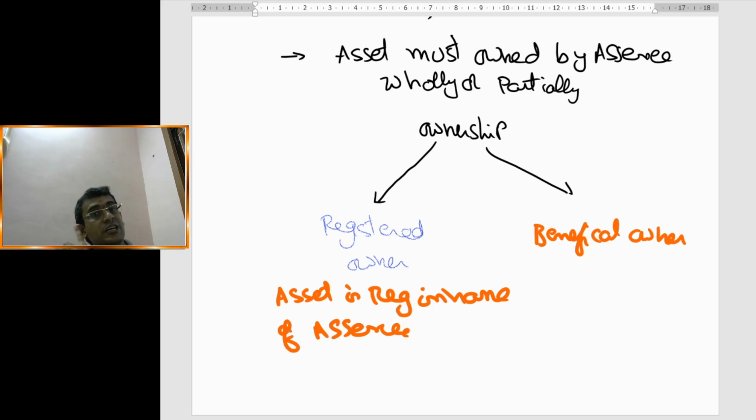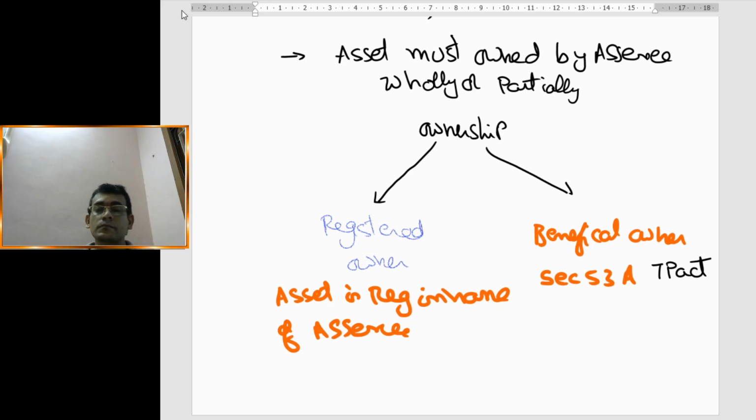Now if registration is not done, but a few conditions of section 53A of the Transfer of Property Act are complied with, then that person is called the beneficial owner. We need to understand section 53A, not of the Income Tax Act, but of the Transfer of Property Act.